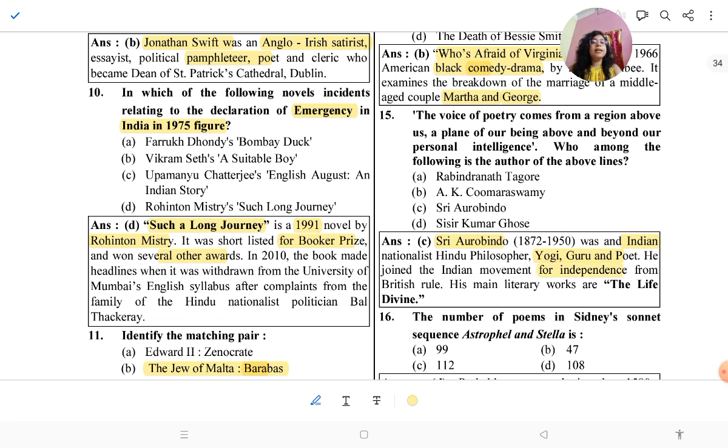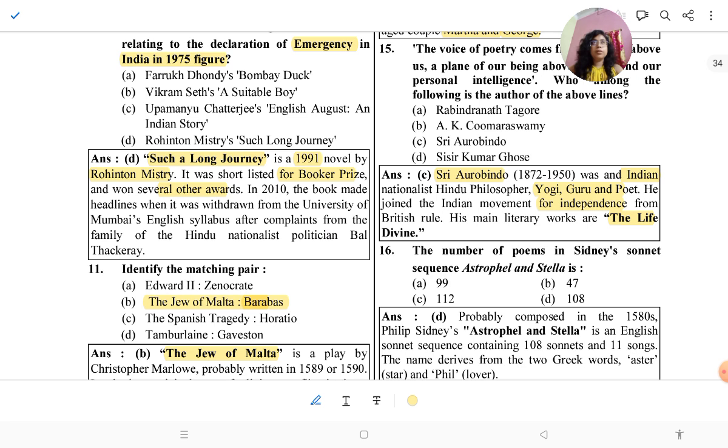His main literary work is The Life Divine. So the quotation, the voice of poetry comes from a region above us, a plane of our being above and beyond our personal intelligence, is from Aurobindo's work.